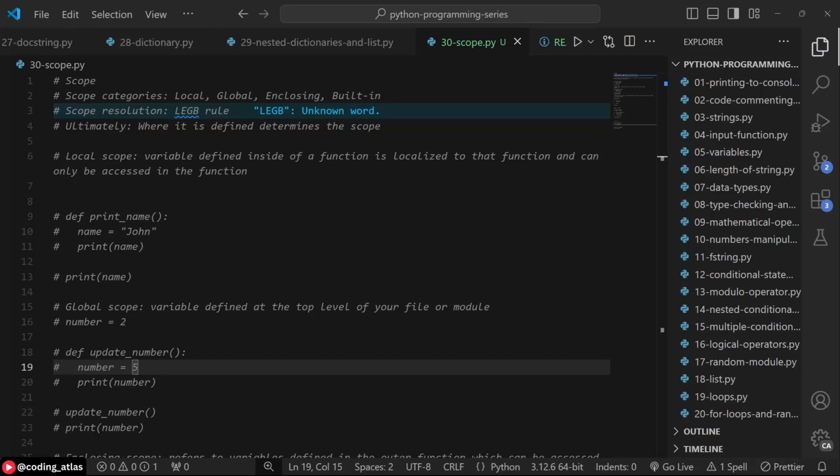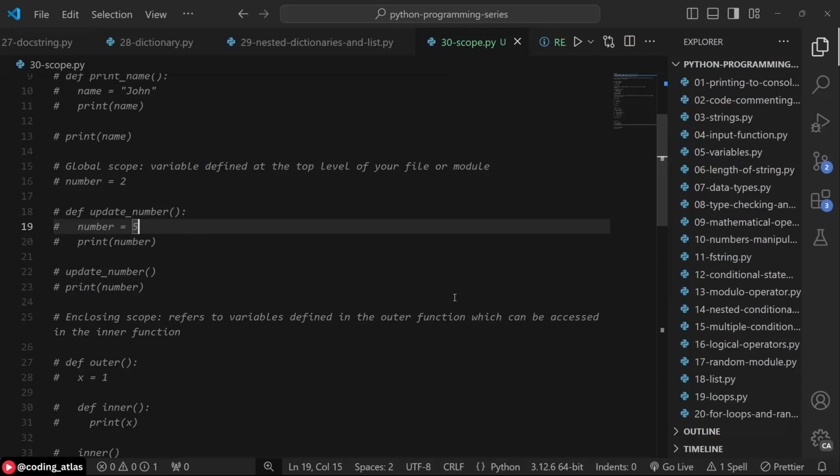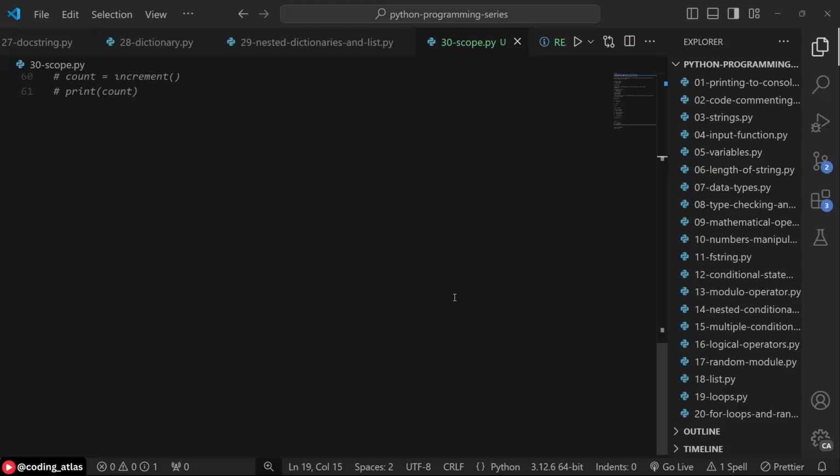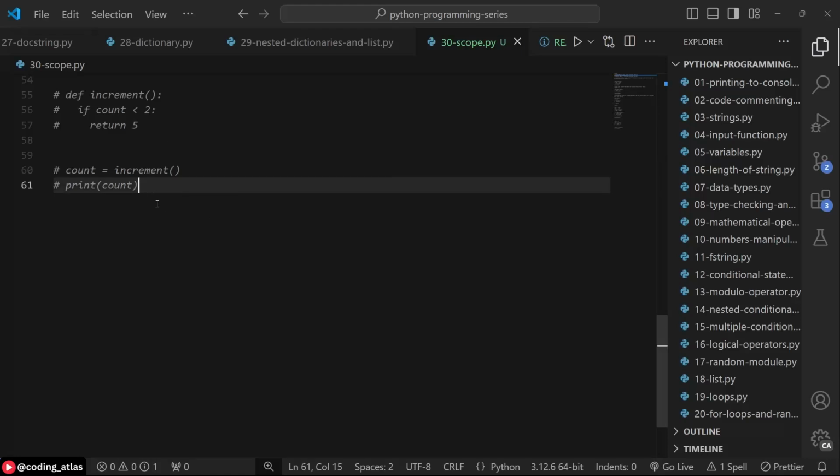Welcome back. In this video we'll be considering block scope in Python, and this video is actually not that important, but for the sake of those who have been working with other programming languages. In other programming languages like Java, JavaScript, and C++, there is the concept of block scope, which does not exist in Python. This can create some confusion for those who are very conversant with other programming languages. So in Python, the concept of block scope does not exist. This is to ensure simplicity, which is kind of unique with the Python programming language.